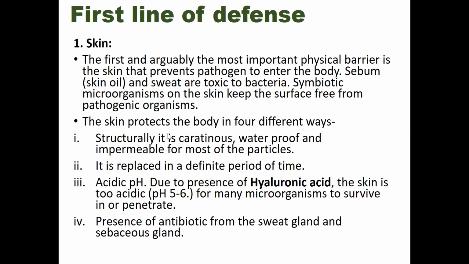So how does this skin actually protect our body? Our skin protects our body in 4 different ways. First one is structurally, it is keratinous, that means it is waterproof, and that's why it is impermeable for most of the particles. And the second one is it is replaced in a definite period of time, on a regular basis. Our skin cells are replaced on a regular basis. Acidic pH, yes, okay, our skin is slightly acidic, and because of the presence of hyaluronic acid, the pH of the skin is 5 to 6, that means it is slightly acidic.